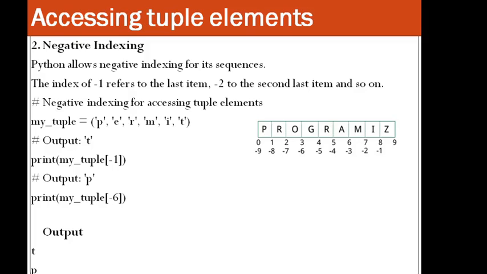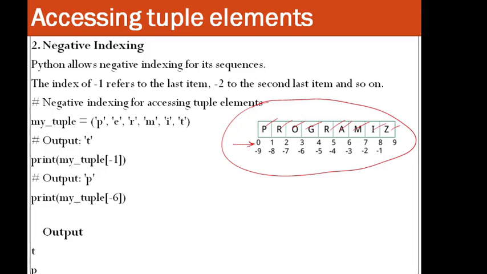Then as we have seen the indexing over here, we are moving towards negative indexing. First look at this, in which we have taken the case of a string, PROGRAMIZ.